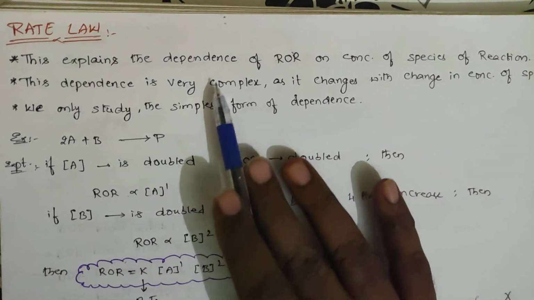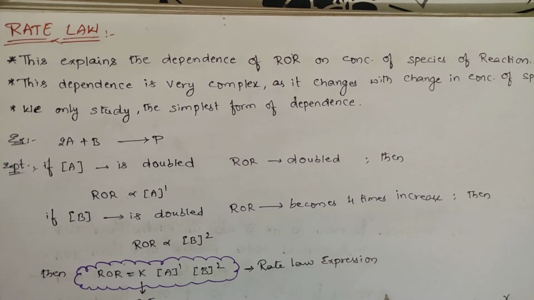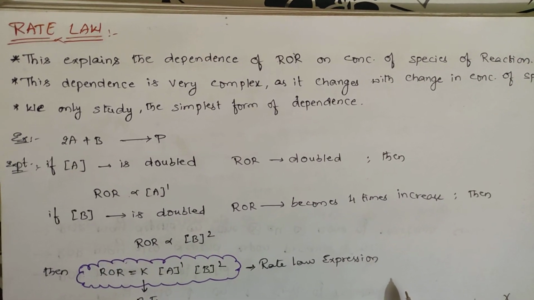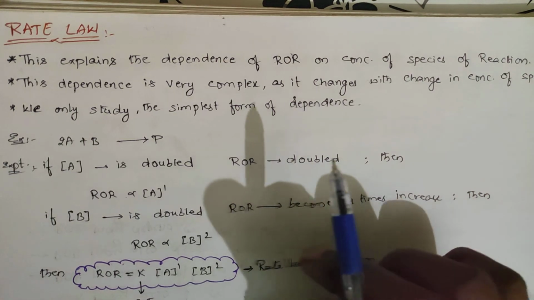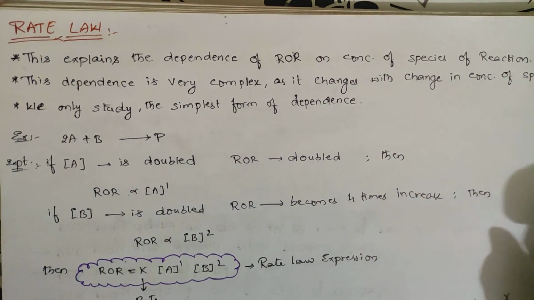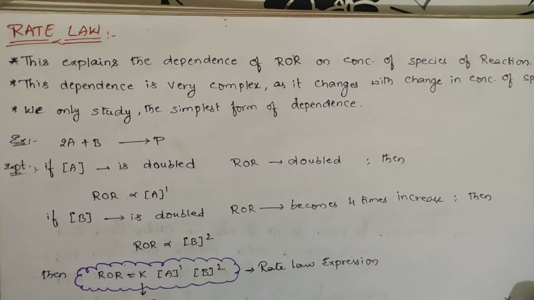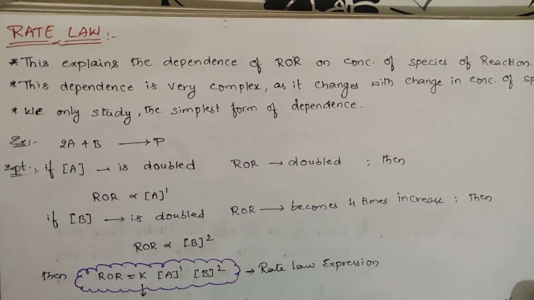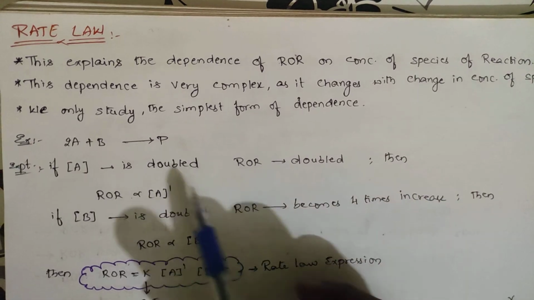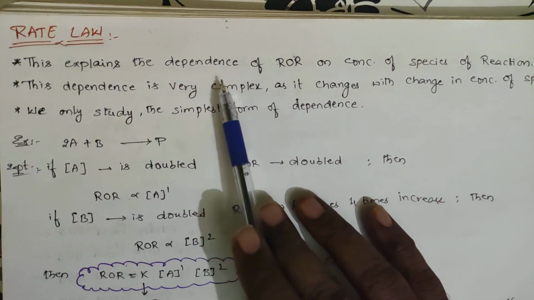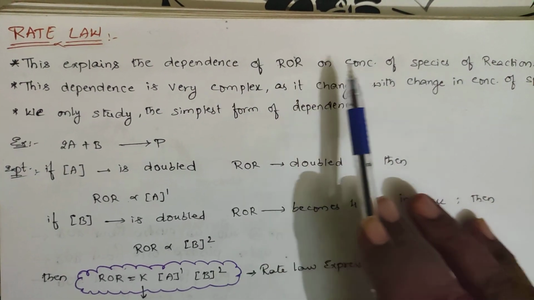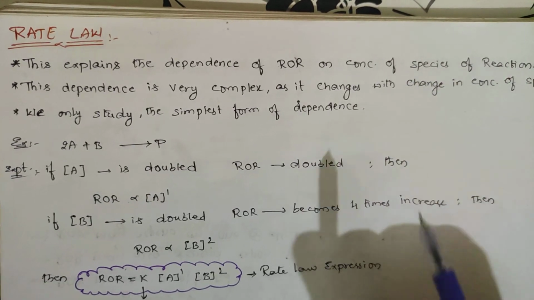See, you will be taking reactants, right? Reactants should be getting converted into the products. How the rate depends on the concentration means how much concentration you are taking, how fast the product is forming. You are deciding the rate of the reaction based upon the concentration of the reactants. So this is what this explains: the dependence of rate of reaction on the concentration of the species of the reaction.